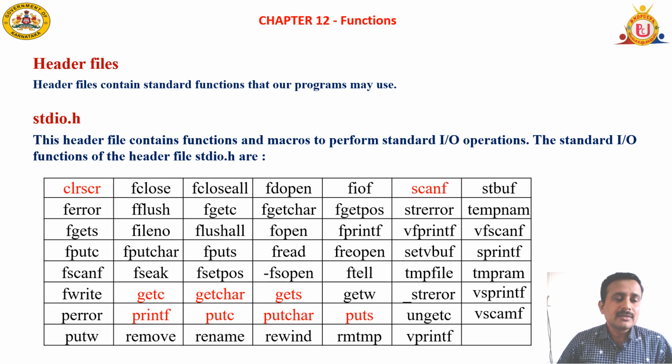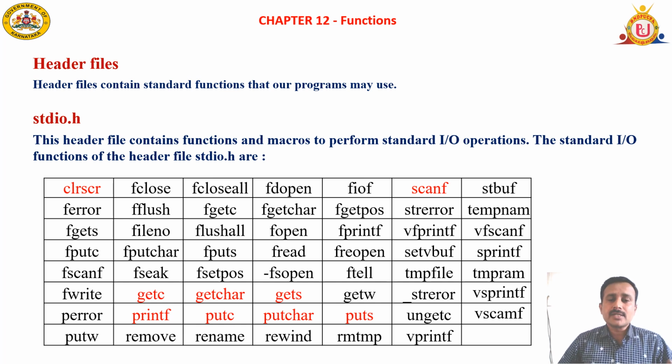I'm going to start with the header file stdio.h. std represents standard, io represents input output. Dot is used to separate a primary name and extension name. Here stdio is the primary name and h is the extension name. A dot or a period is used to separate primary name and extension name. So standard input output functions can be used with the help of this header file.